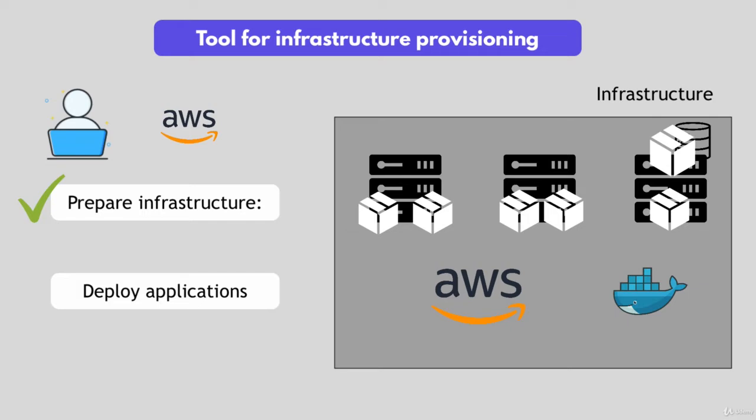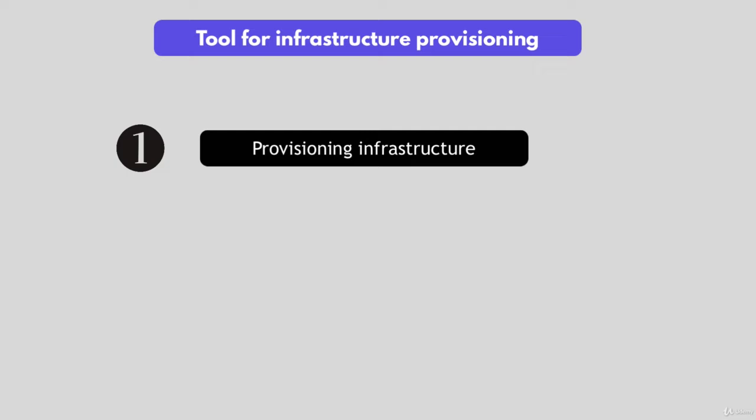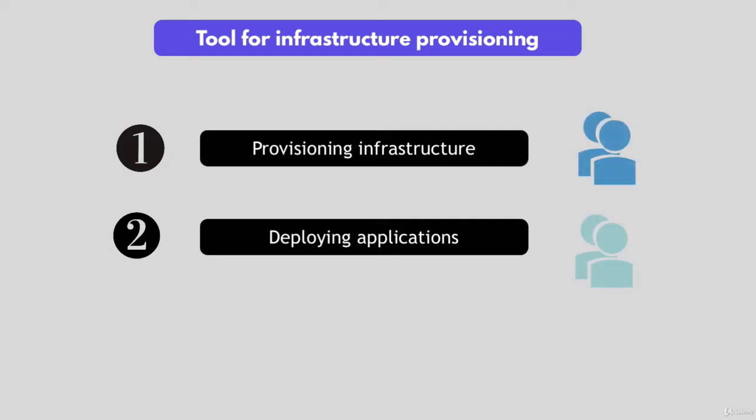So as you see, these are two different tasks or two separate steps of creating the whole setup. One is provisioning the infrastructure, preparing everything so the application can be deployed. The second one is actually deploying the applications on it. So you might even have two separate teams or two individuals who do these two separate tasks. So possible scenario, a DevOps team member configures the infrastructure and a developer then deploys the applications on the prepared infrastructure. So where does Terraform come into this whole thing?